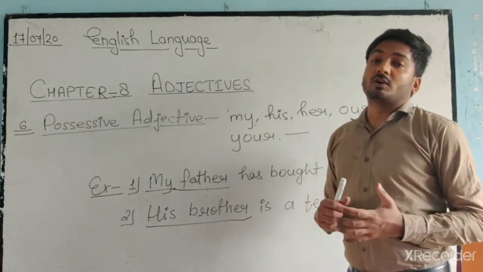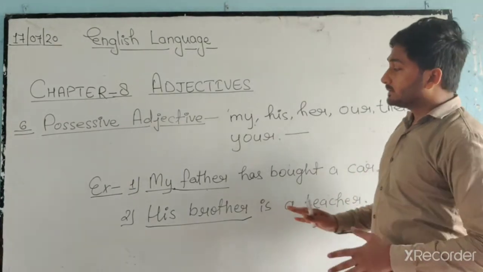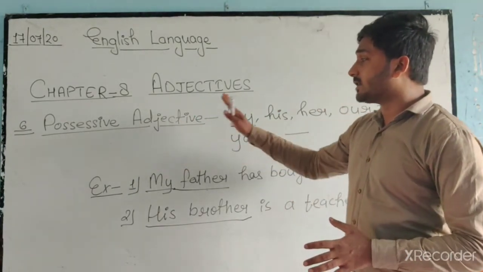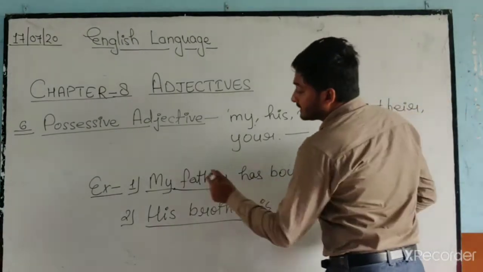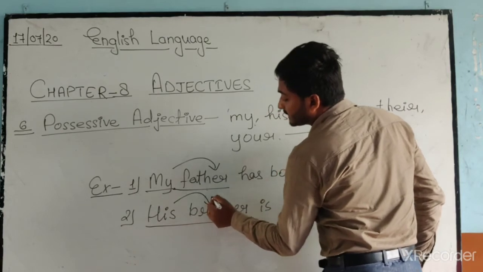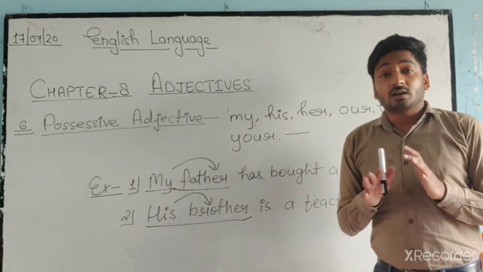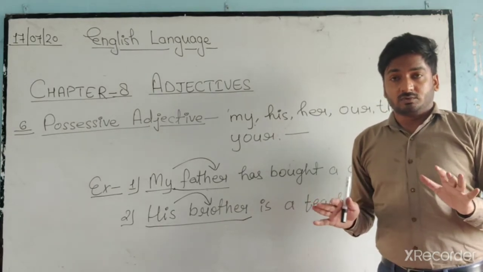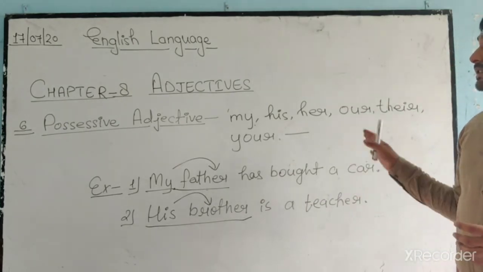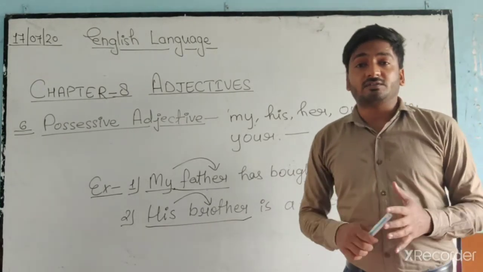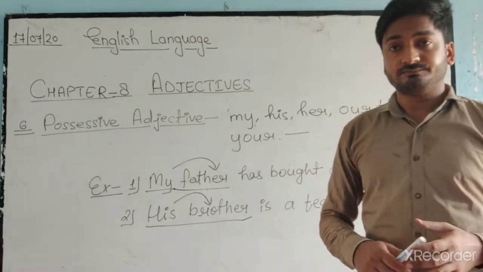And in the same way, what is the difference between a possessive adjective and a possessive pronoun? Same. Possessive adjectives are always followed by a noun, which you can see, father and brother. But possessive pronouns always stand alone. Okay, they don't need any noun. Got it? So these are types of adjectives. Now we will do one exercise for practicing. Okay. Number 5.